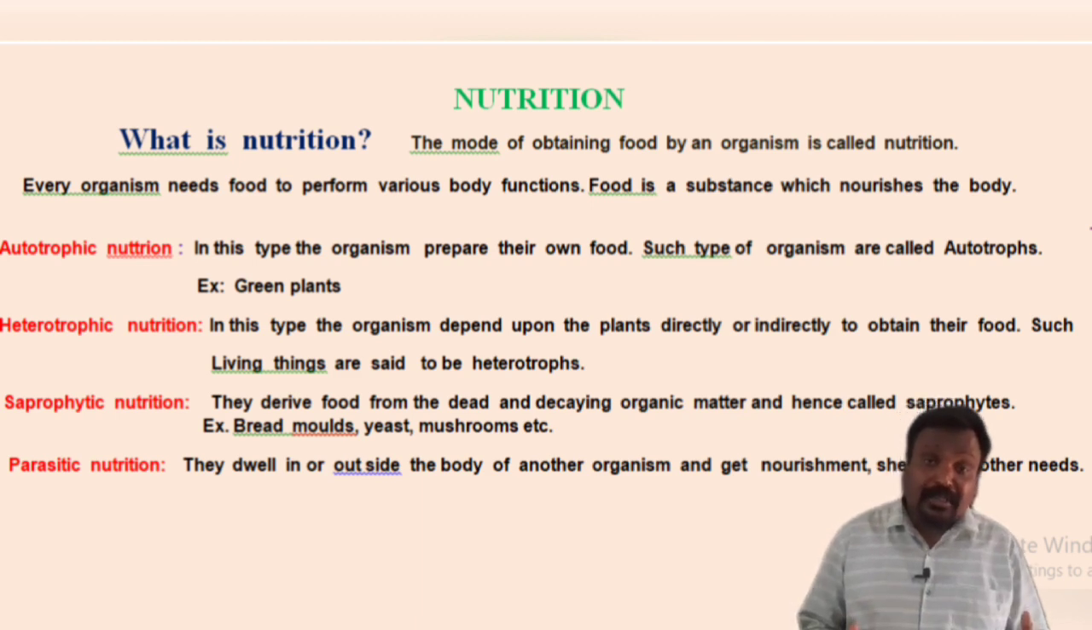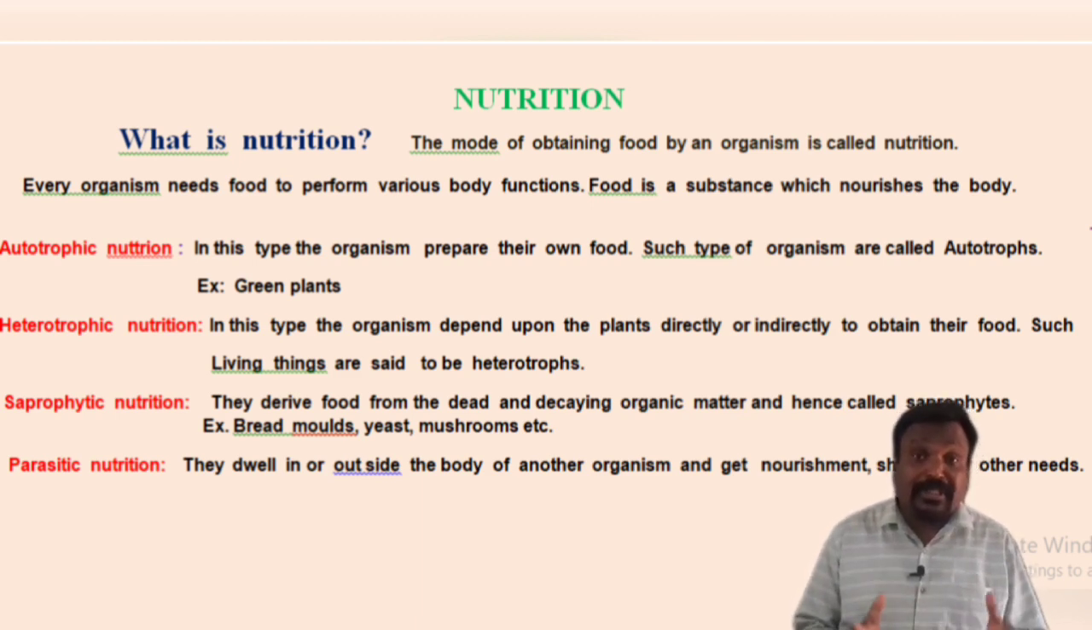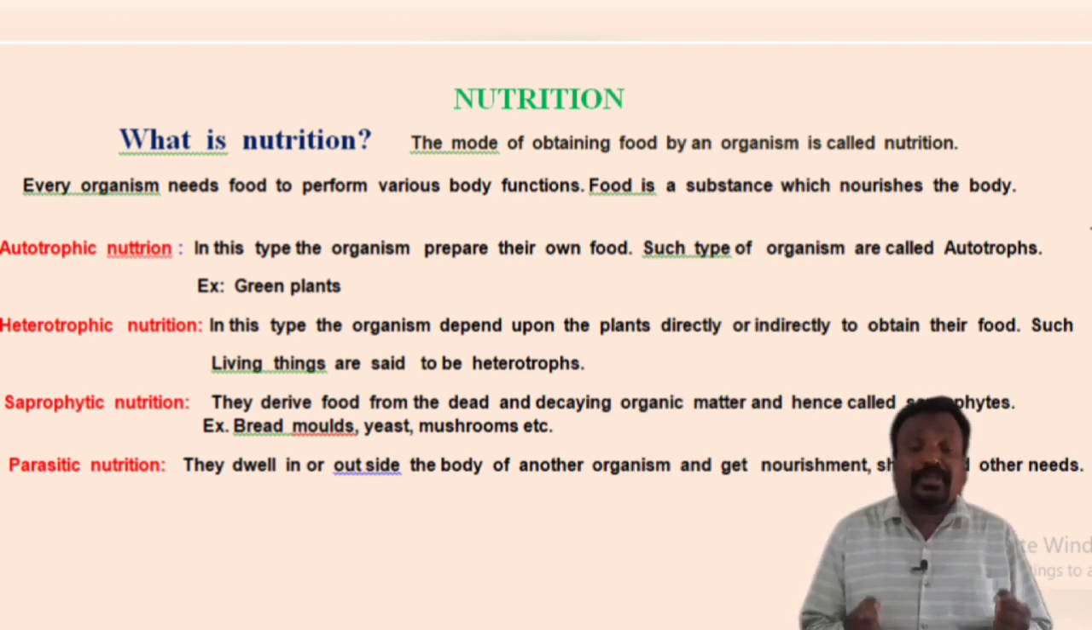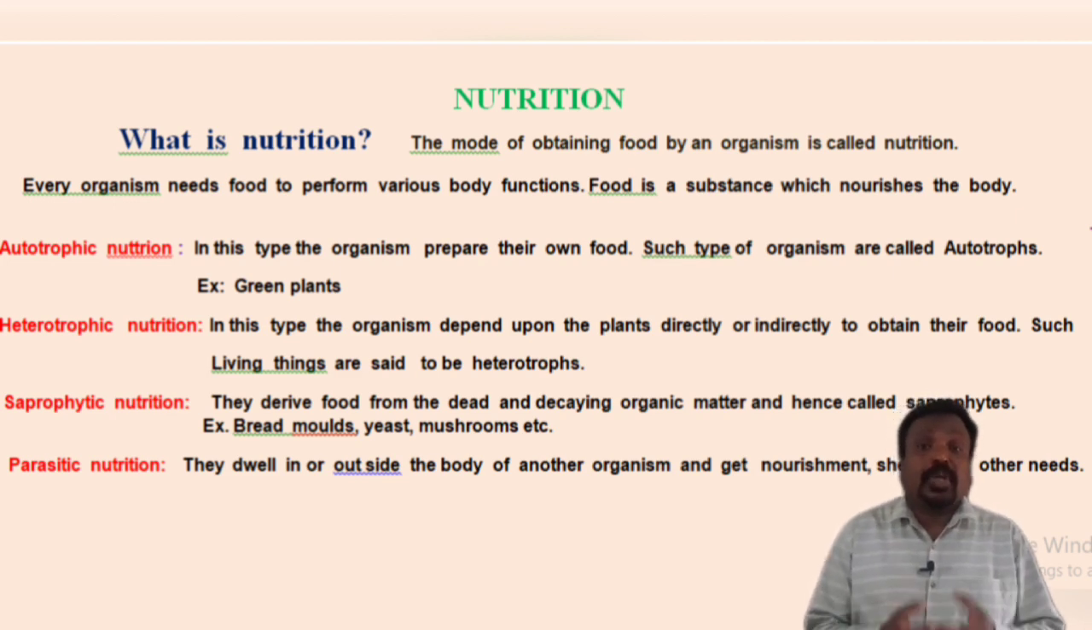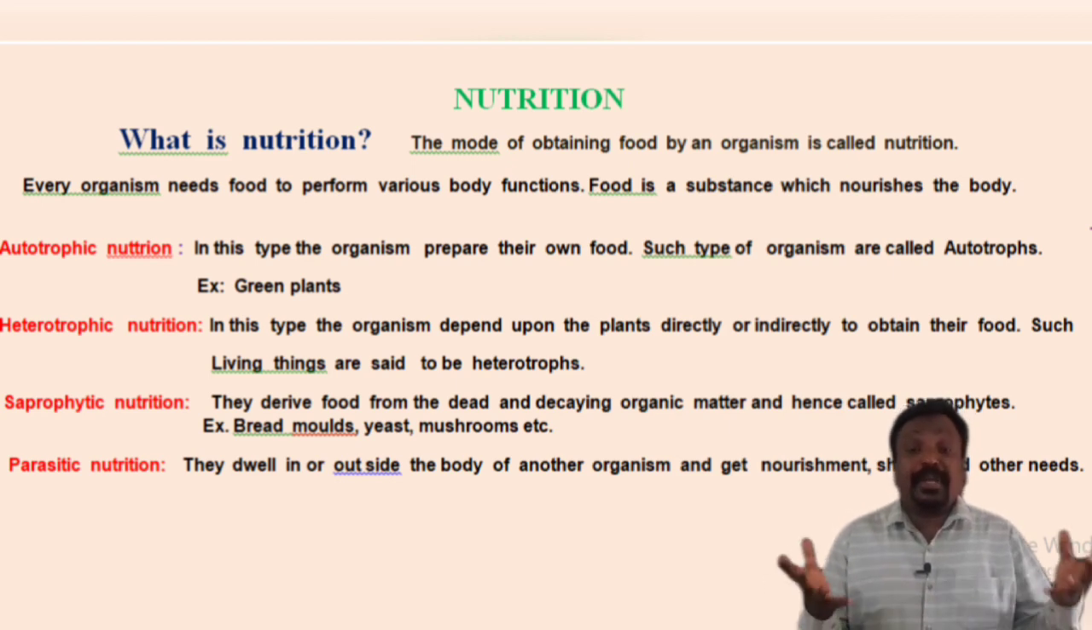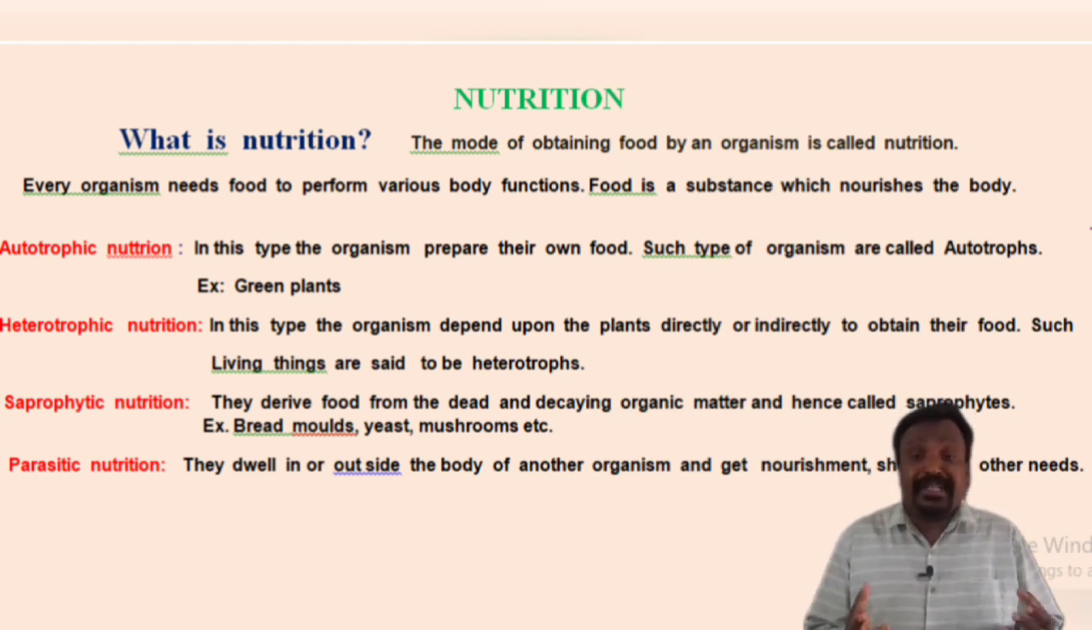Where do we find this autotrophic nutrition? It is found in green plants. Green plants are such wonderful creatures on the earth which are capable of synthesizing their own food. How do they synthesize their food? Is it interesting or not? They prepare their own food. They prepare the material which they need by themselves. How? It is by a function called photosynthesis.